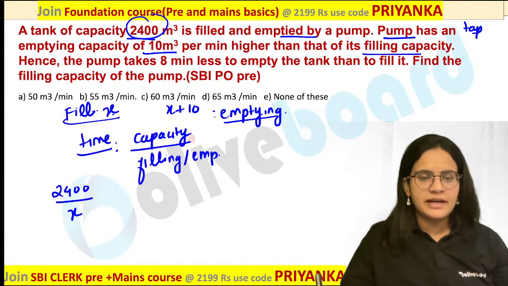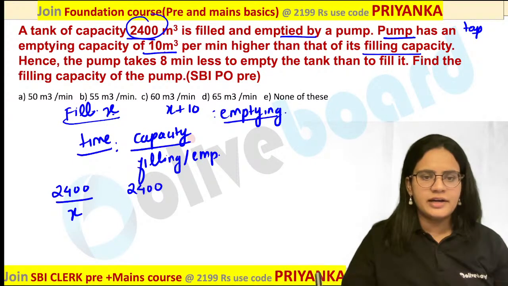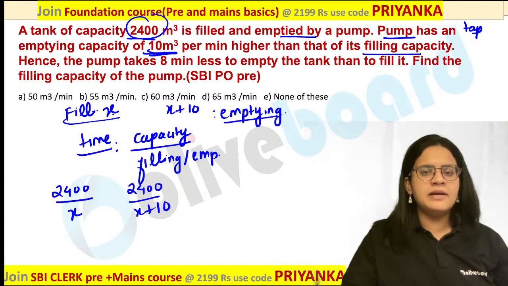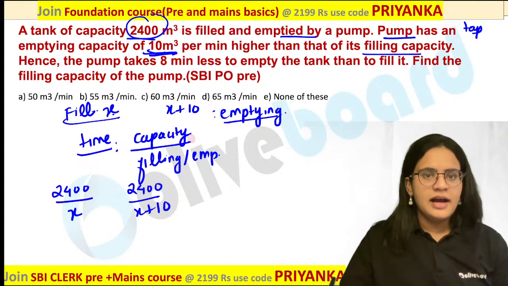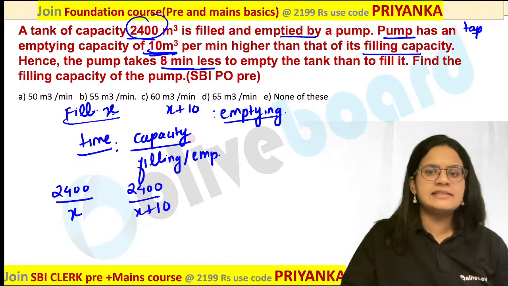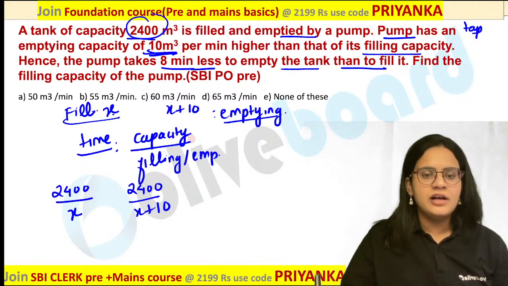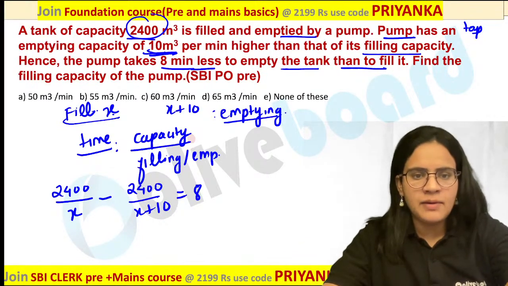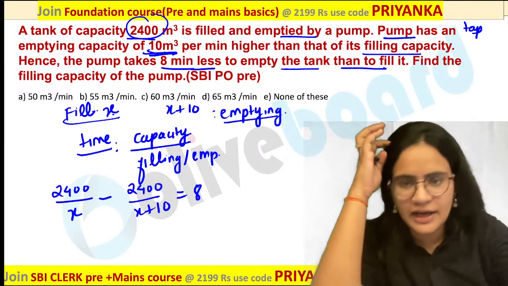How much time will be taken to empty the tank? 2400 divided by X plus 10, because they have provided that the emptying rate is 10 meter cube per minute higher. And how much is the difference? They have given that the pump takes 8 minutes less time to empty the tank than to fill it. So this difference is nothing but 8. Are you guys getting my point?